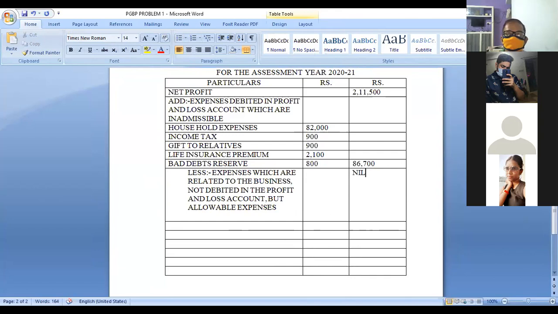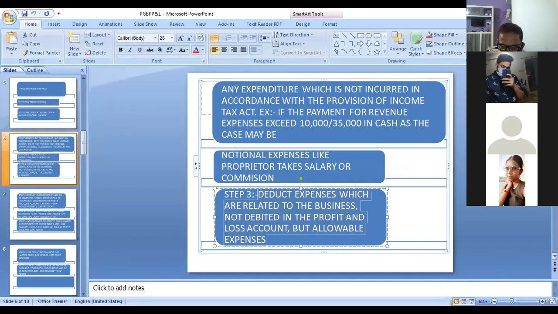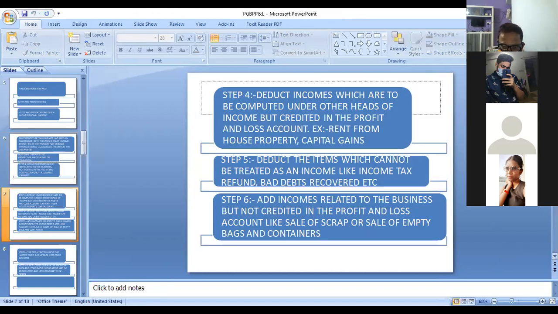No such expenses. We don't find any expenses which are not debited in the P&L account but are allowable expenses. Now this is with regard to step 3. Step 3 is over. Now go for step 4.